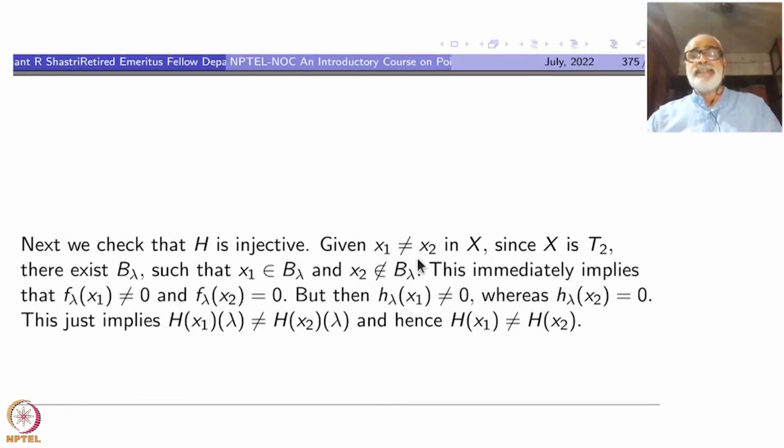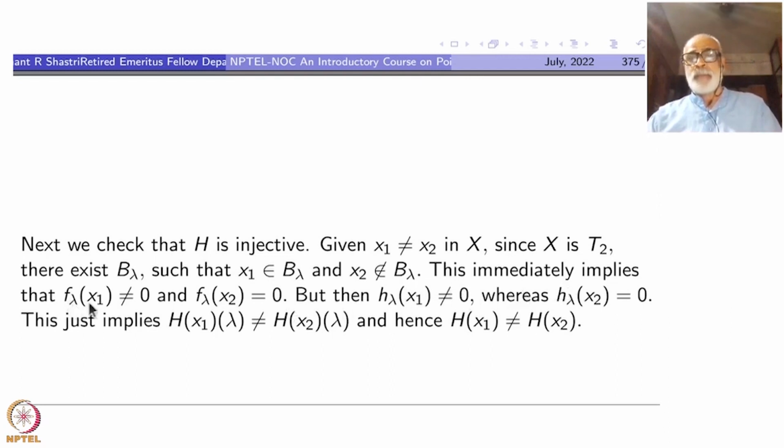Now check this H is injective. Given x1 not equal to x2 in X, since X is a Hausdorff space, a T3 space, that we have assumed, right? You will have B lambda, a basic element, such that x1 is in B lambda and x2 is not in B lambda.